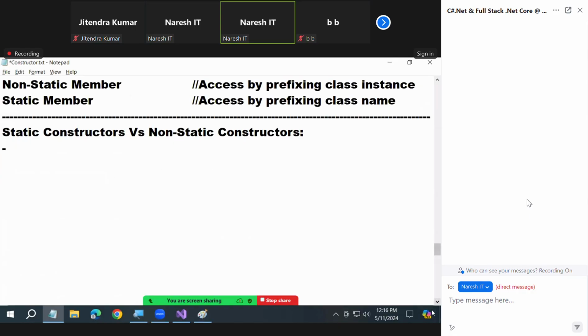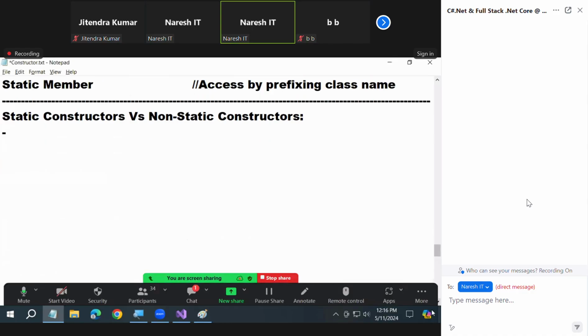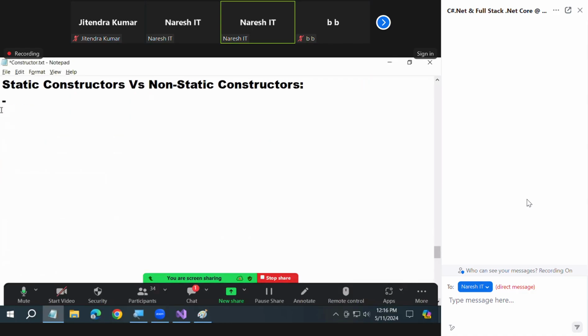What is a static constructor? A constructor that is declared using a static modifier is a static constructor, or else by default every constructor is non-static. First tell what it is, afterwards tell what is the use of it. N number of times I'm telling you, you repeat the same mistake again and again. Earlier also, what is a type? You started telling collection of members and all the nonsense. What is it? First tell that.